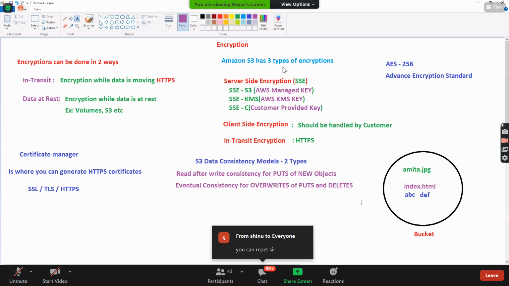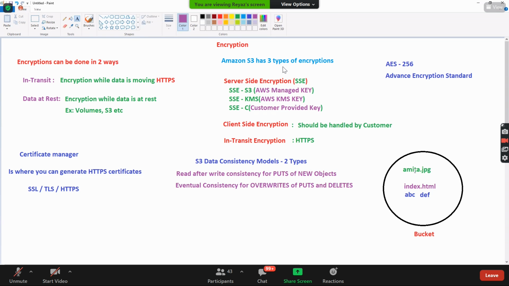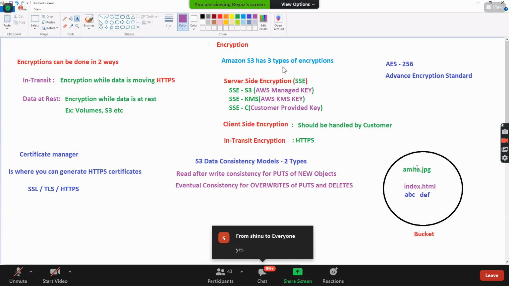Okay. So, see here. Whenever you do a put, what is the put meaning? Uploading, right? So after putting only, you will be reading it. That is called read after write. First you write it. What is another name for writing it? Puts, right? So read after write of puts of new objects.